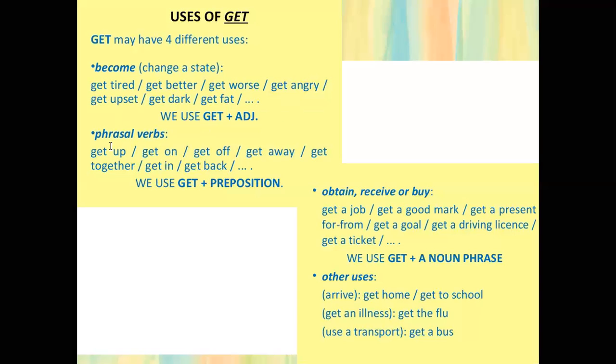With phrasal verbs, it's get plus a preposition. In this case, depending on the preposition, we will have a different verb. Get up, levantarse. Get on, entrar en transporte. Get off, salir del transporte. Get away, salirse con las suyas. Get together, reunirse. Get in, ingresar, por ejemplo, a un carro. And get back, regresar. And there are more. Anytime I use get plus a preposition, we will have a different meaning. These are called phrasal verbs. Then, in the context of obtain, receive, and buy, and with some special uses. This is the meaning of get.